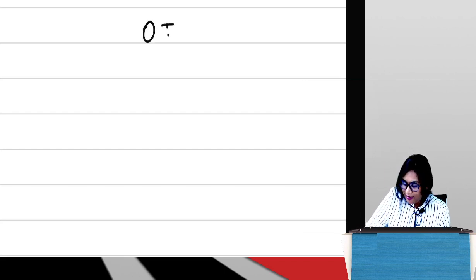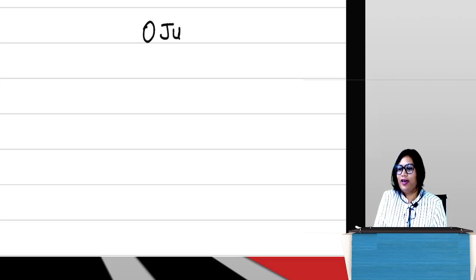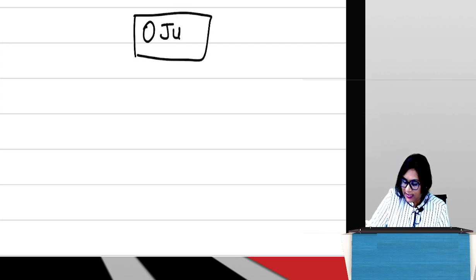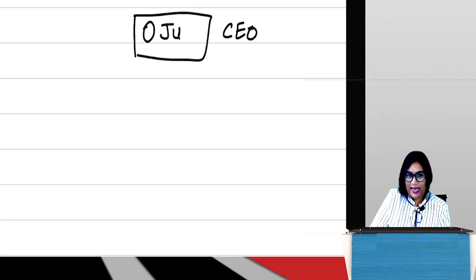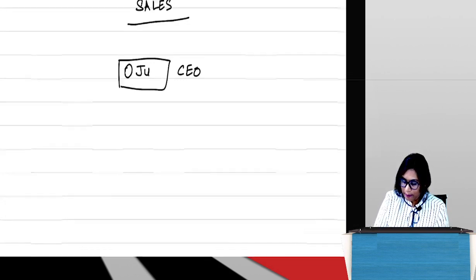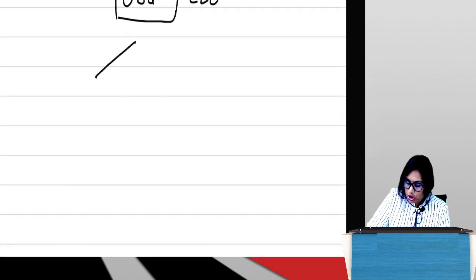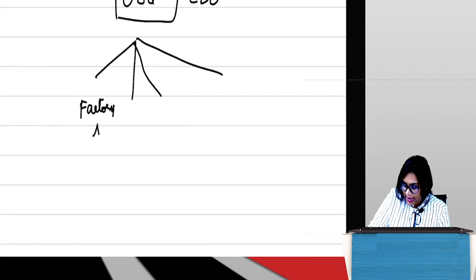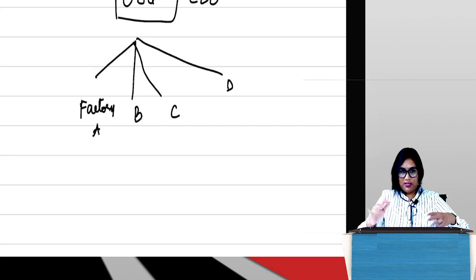So let's say Oju is the CEO of the organization. Now Oju has factory A, factory B, factory C, factory D. She's manufacturing something.